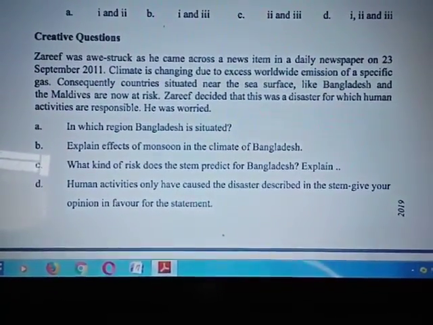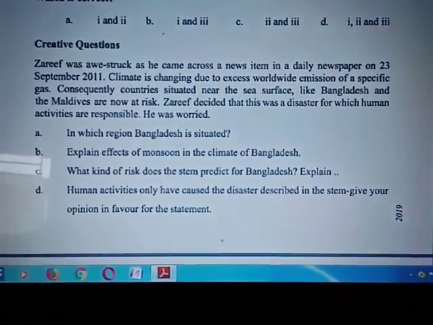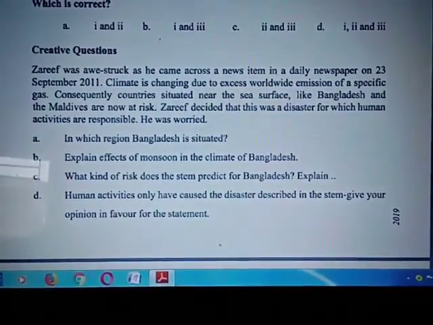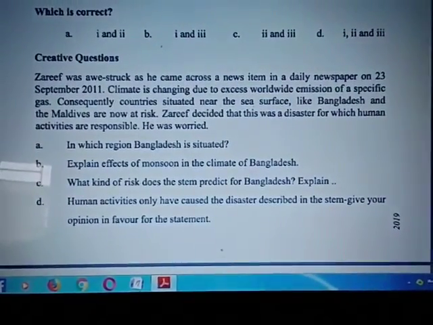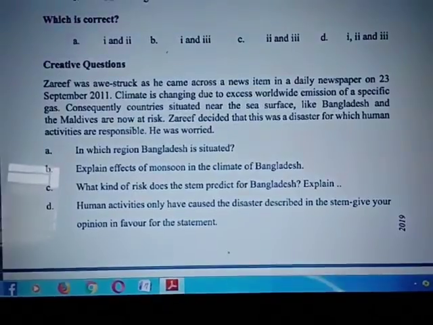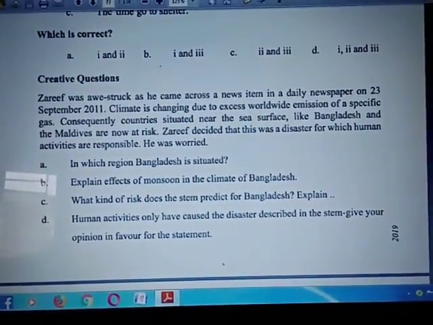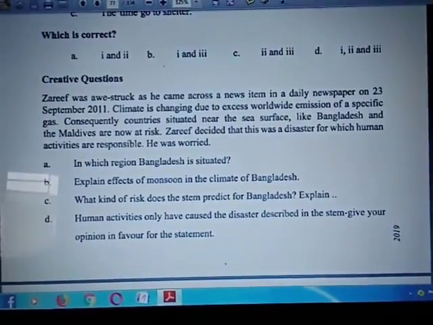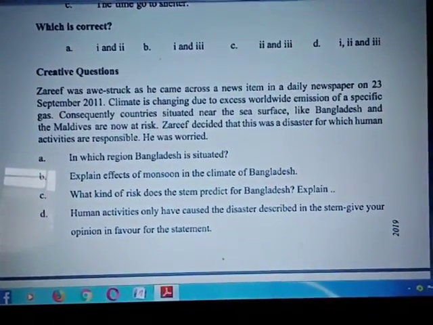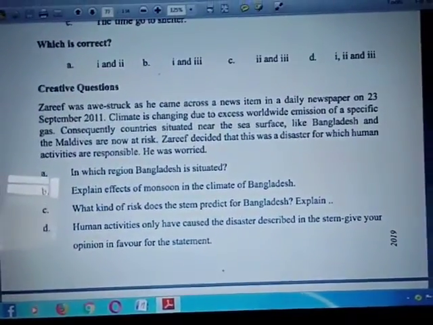Consequently, countries situated near the sea surface, like our country Bangladesh and the Maldives, are now at risk. Jarif decided that this was a disaster for which human activities are responsible. He was worried. So at first, I want to discuss